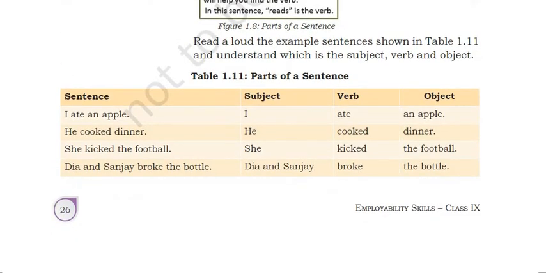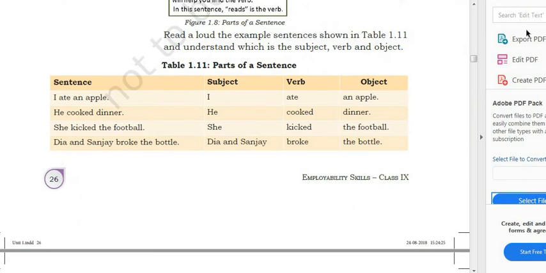Read aloud the example sentence shown and understand which is the subject, verb and object. I ate an apple. I am talking about I. So I is the subject, ate is the verb, and apple is the object. He cooked dinner. So he is the subject, cooked is the verb, and dinner is the object.